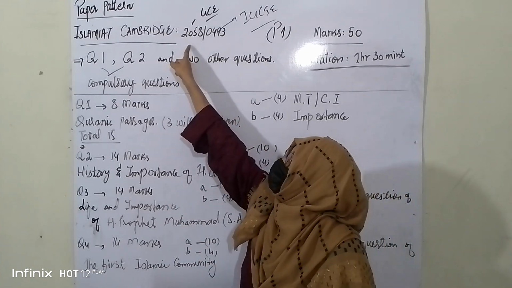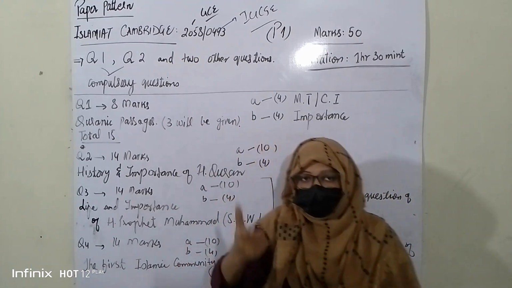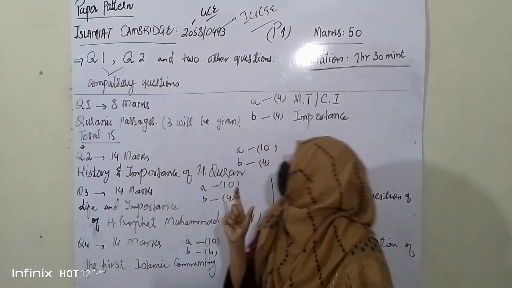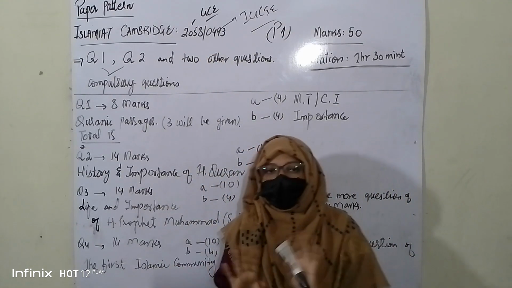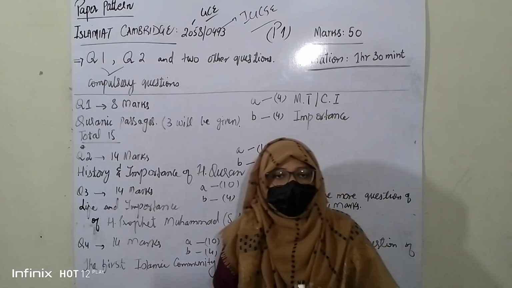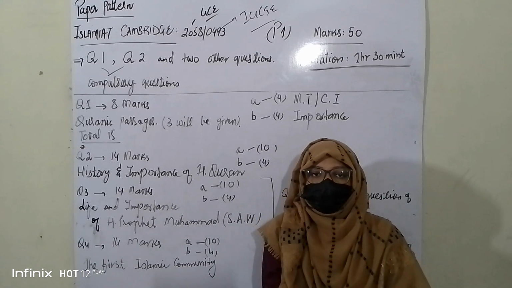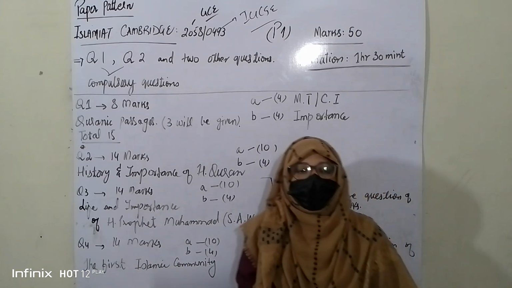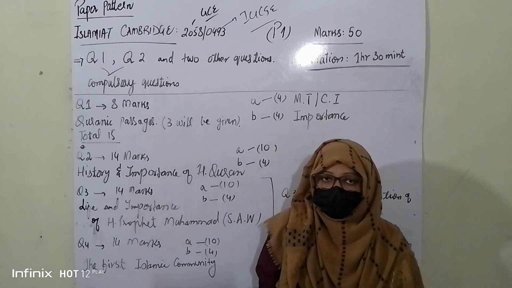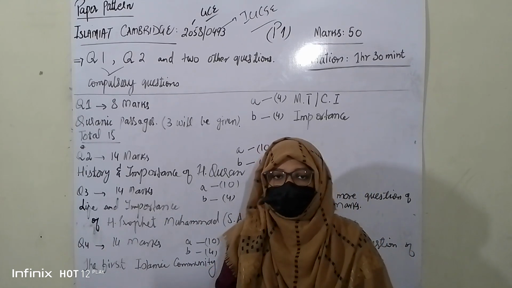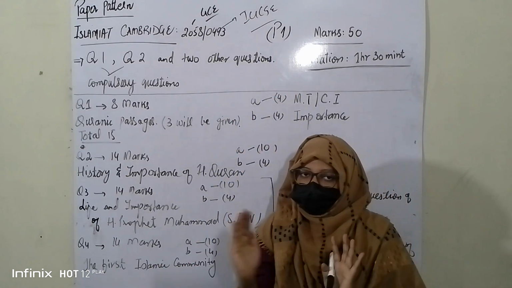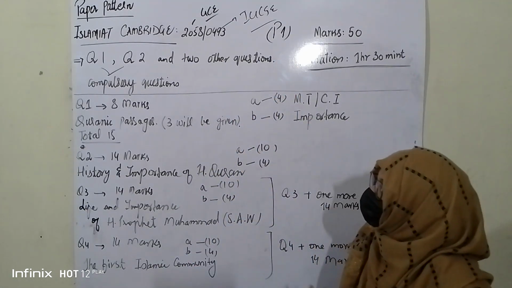This code 2058 is for GCE O levels, and 0493 is the code for IGCSE. I am sure this is clear to all of you. Now we are going to understand the paper pattern. As we know, in Islamiyat there are two papers, P1 and P2. In this video we are going to understand the paper pattern of P1.